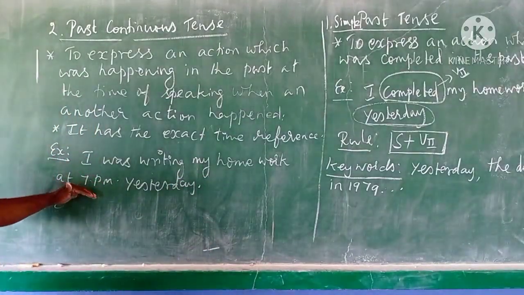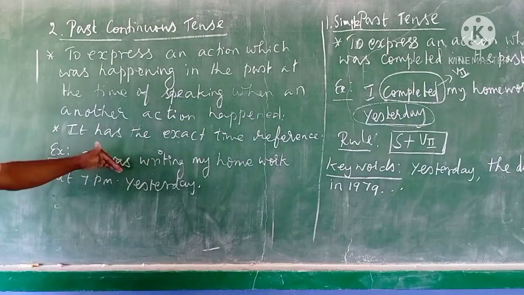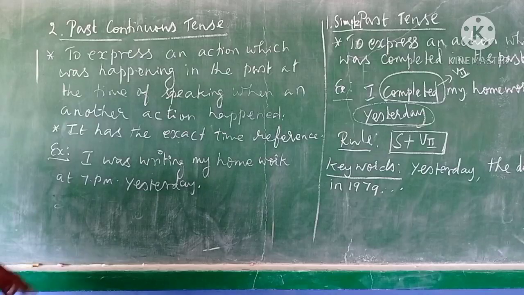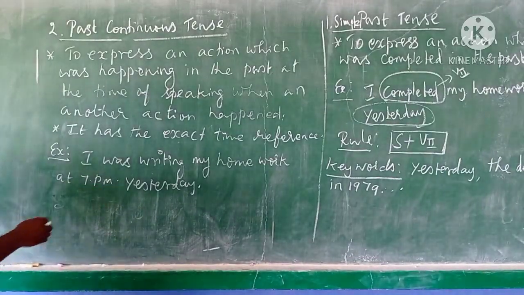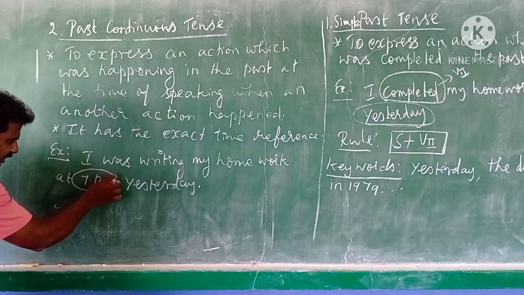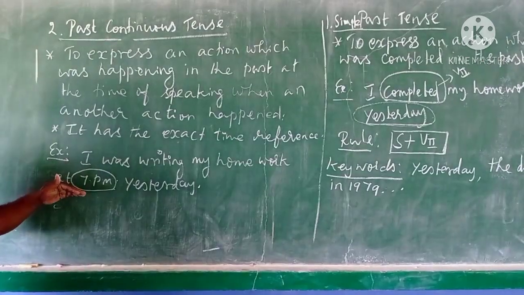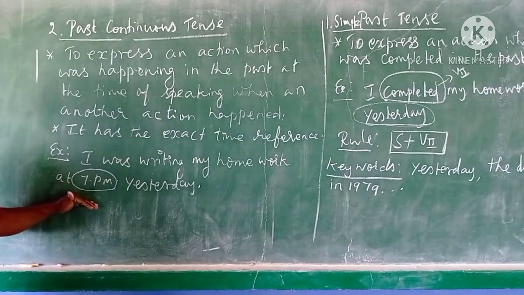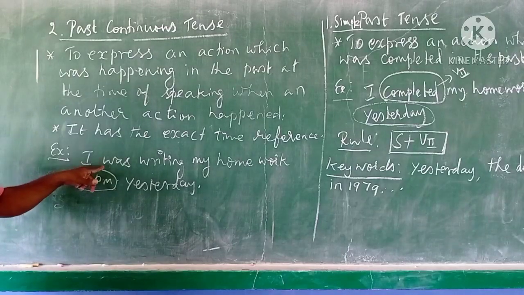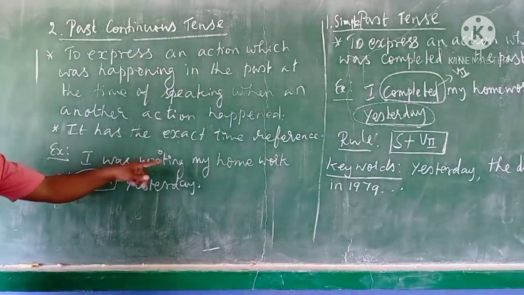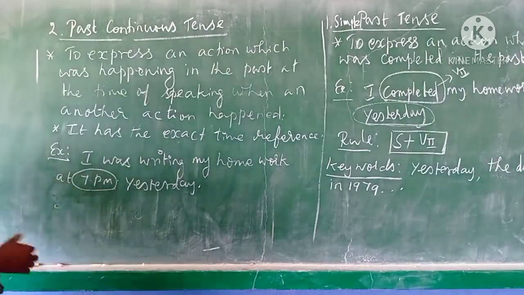So in this sentence we can ask a question: at what time were you doing the action yesterday? I was writing my homework at 7 p.m. yesterday. See, here we have an exact time reference, at 7 p.m. Particularly at 7 p.m. yesterday, what were you doing? So the answer is, I was writing my homework at 7 p.m. yesterday. See, another example.